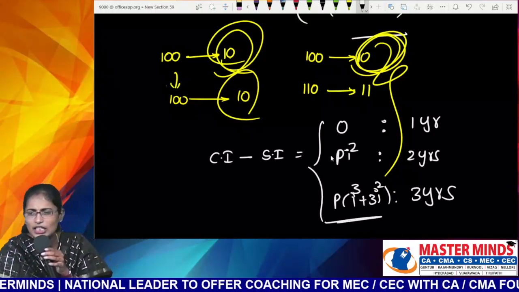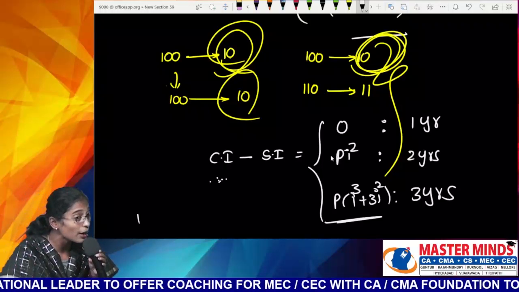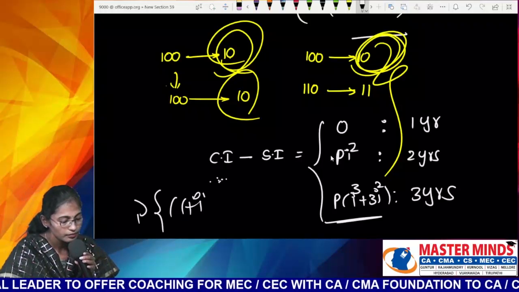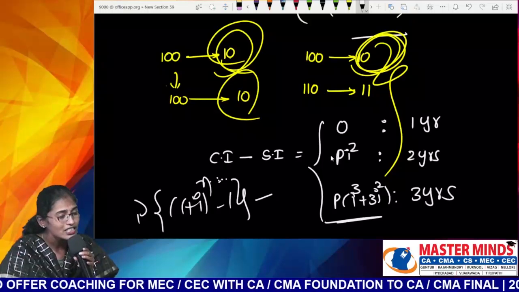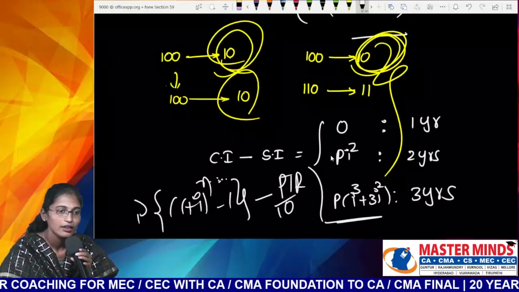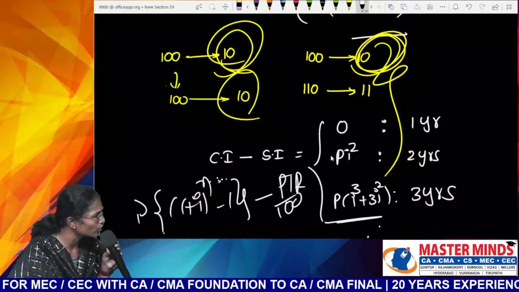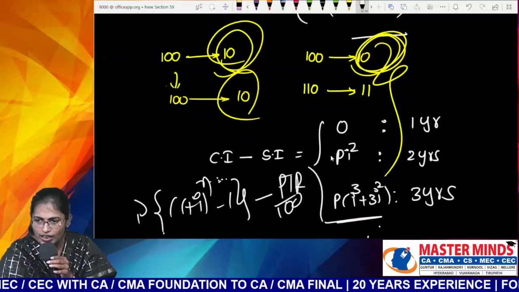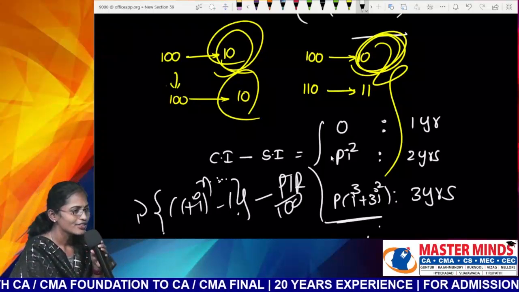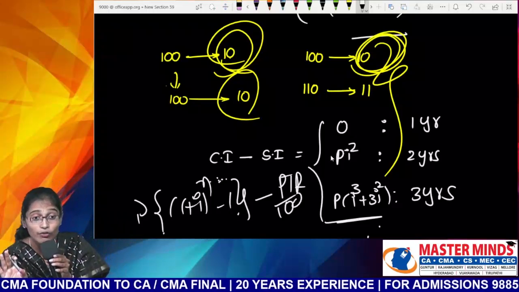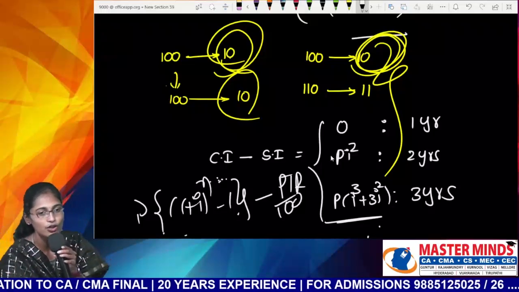If you do remember this formula, use the formula, or else write down the formula for compound interest. What is the formula for compound interest? P of 1 plus I whole power n minus 1. What is the formula for simple interest? If you do remember this formula, make use of this formula. Otherwise, you would have to go through the general formula of compound interest and the general formula of simple interest. It takes 2 more lines extra, Nana. There's no difference. But if you are not sure about the formula, don't use that formula. Just make use of your compound interest and make use of your simple interest.